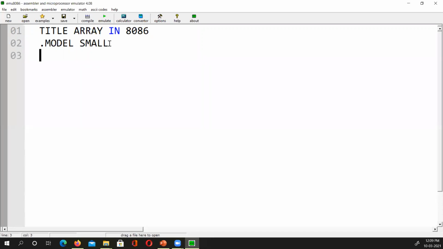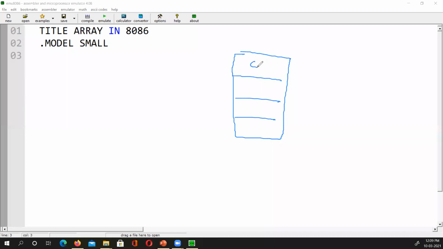So .model small means that we are allowed to have a single data segment, code segment, or extra segment in our RAM. We had discussed that, okay? Typically the memory in the 8086 is divided into four segments: the code segment, the data segment, the stack segment, and the extra segment. And you are allowed only one segment. That's what .model small means.